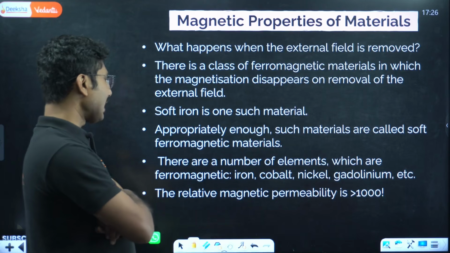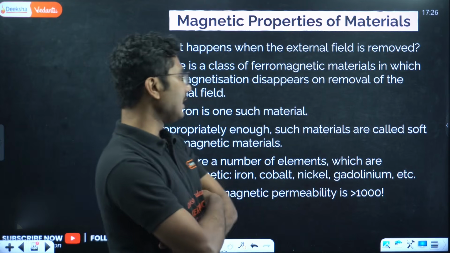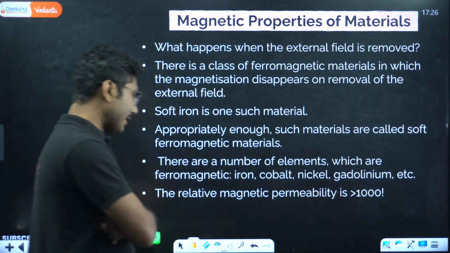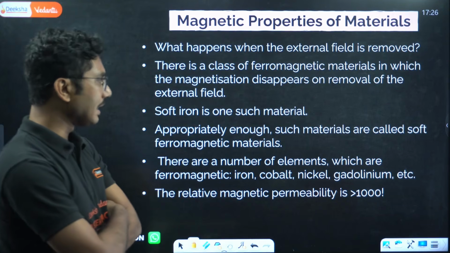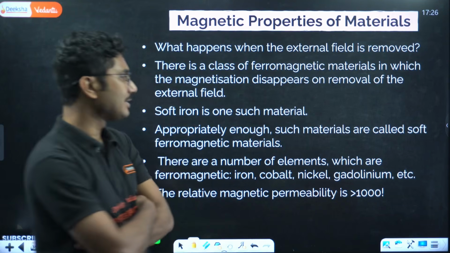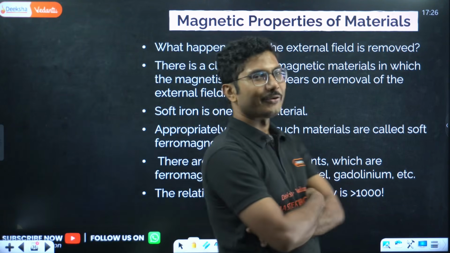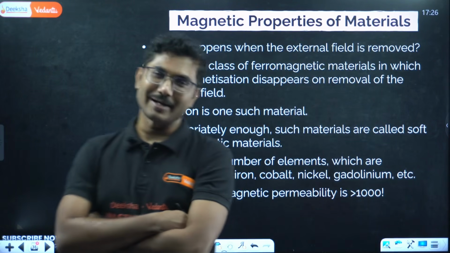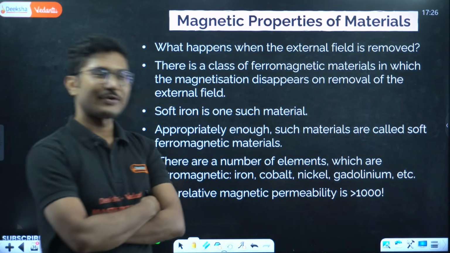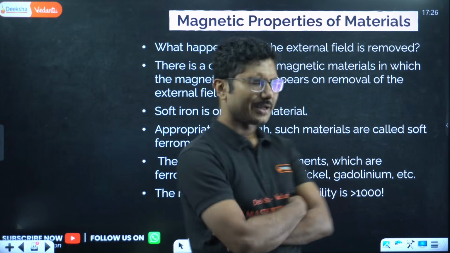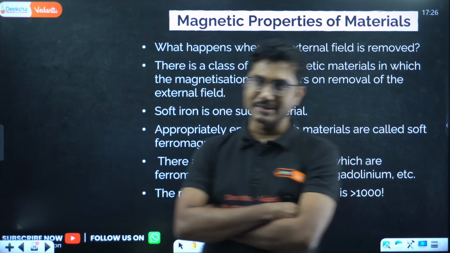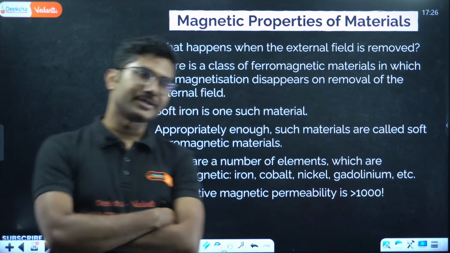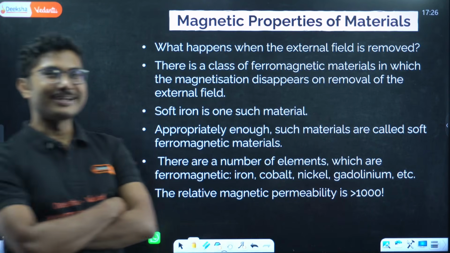There are a number of elements which are ferromagnetic: iron, cobalt, nickel, gadolinium. Gadolinium is a very interesting material. At room temperature it switches from para to ferro, around, if I remember correctly, 20 degrees Celsius. Above 20 degrees Celsius it's a paramagnet, below 20 degrees Celsius it's a ferromagnet.